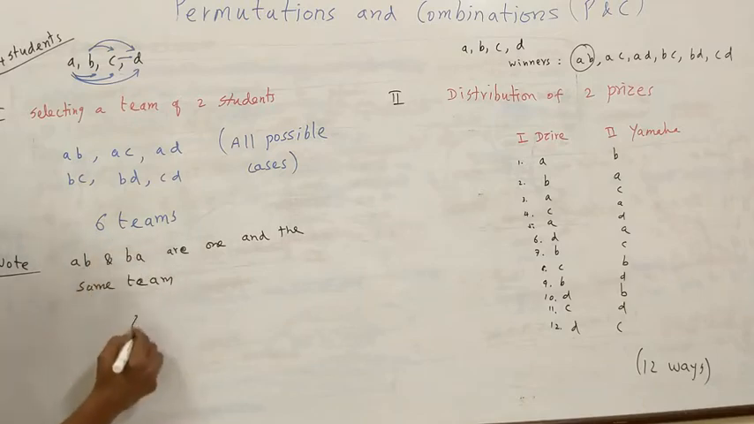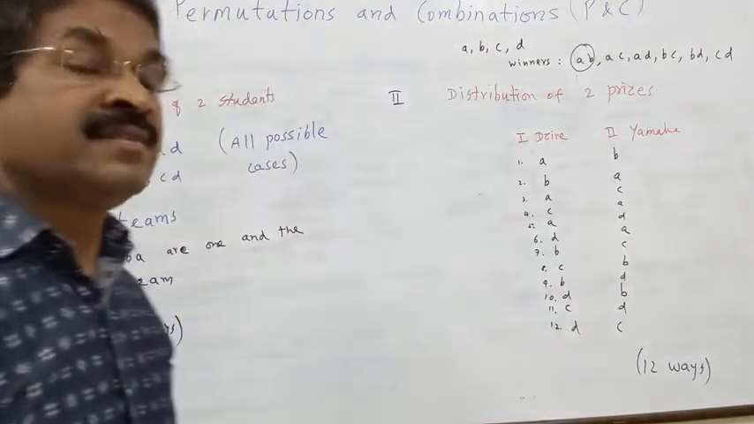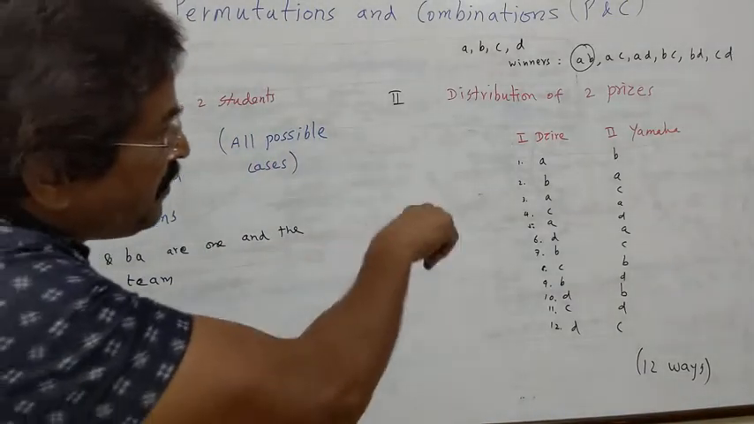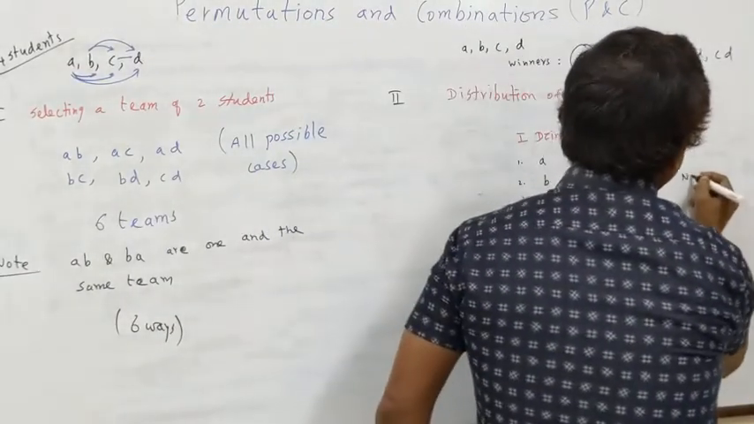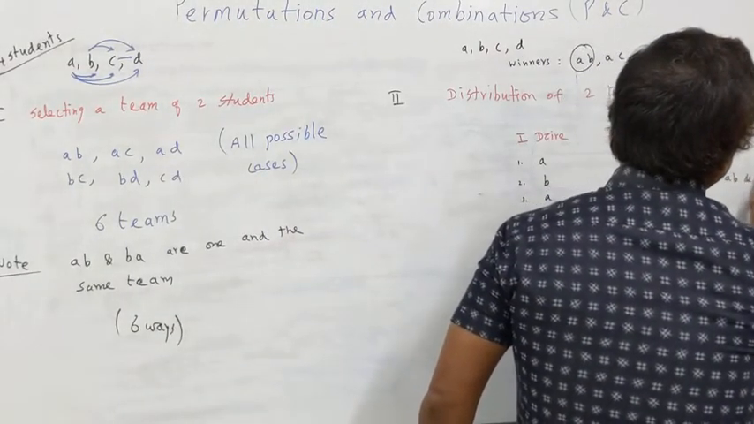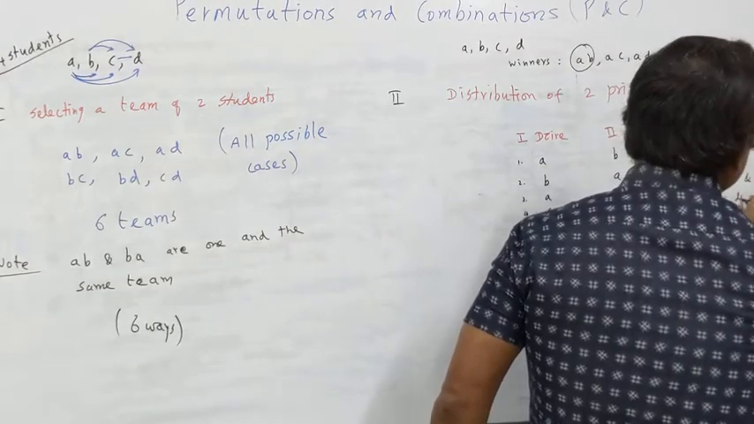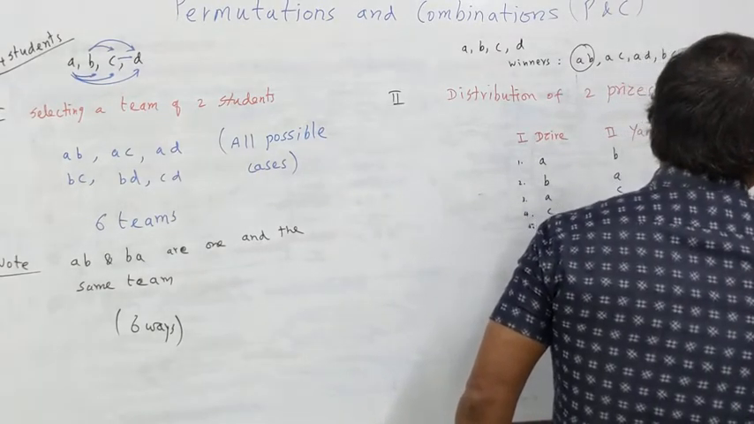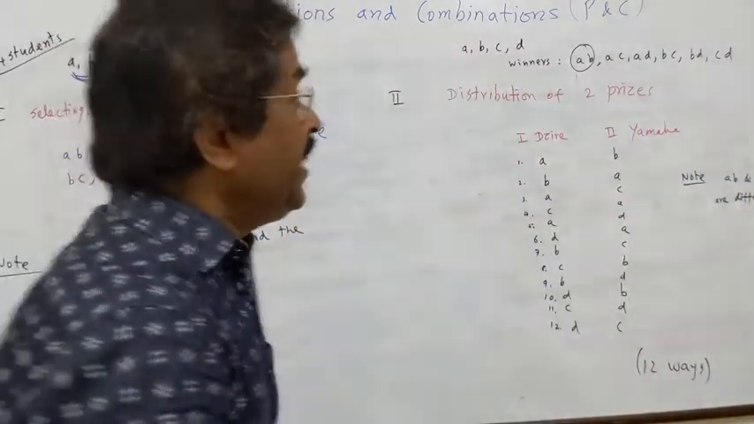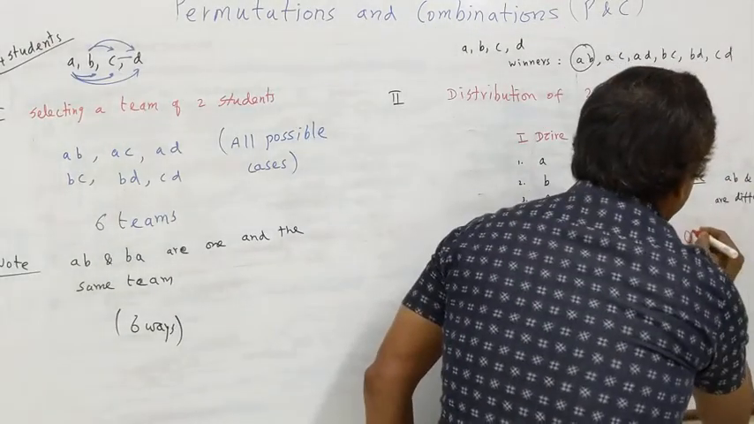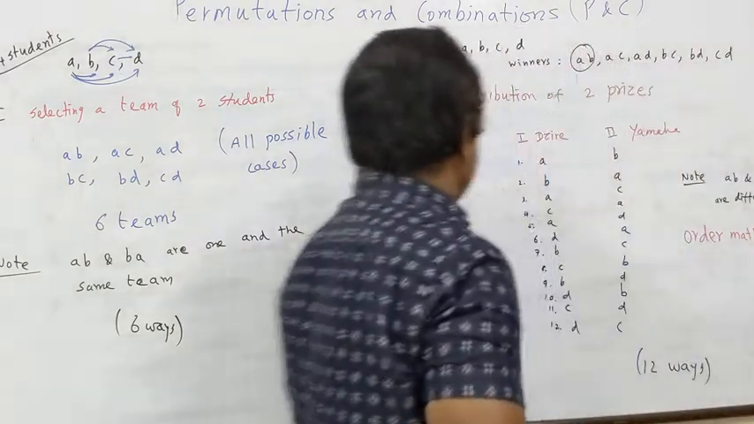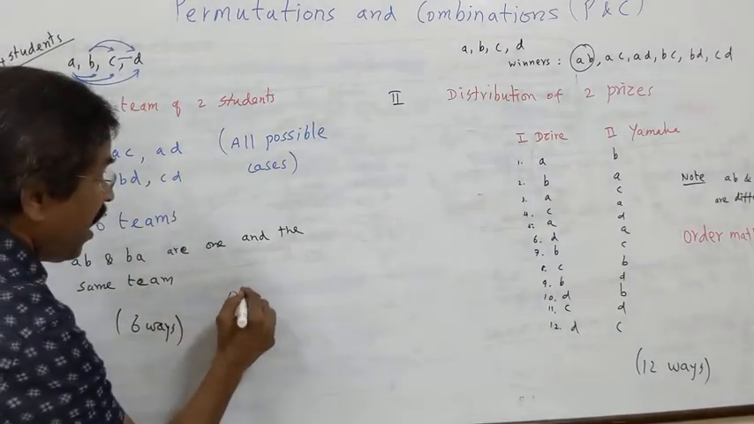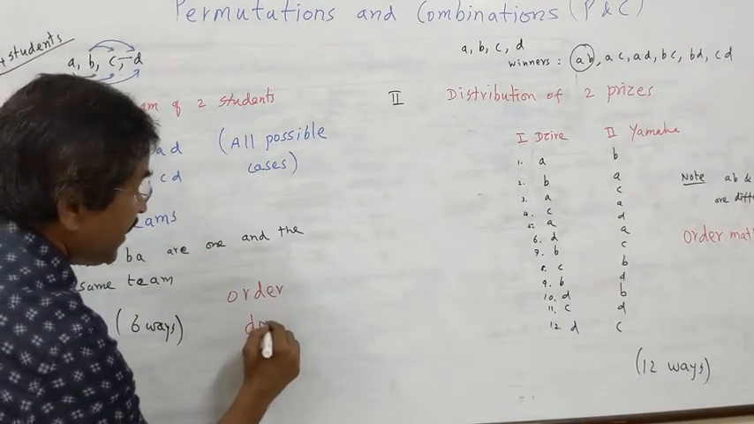Here, team making is 6 ways, and here it is 12 ways. What is the meaning? Here AB and BA, note, are different. What do we call it? The order in which you write matters. Here AB and BA are one and the same thing. Order doesn't matter.